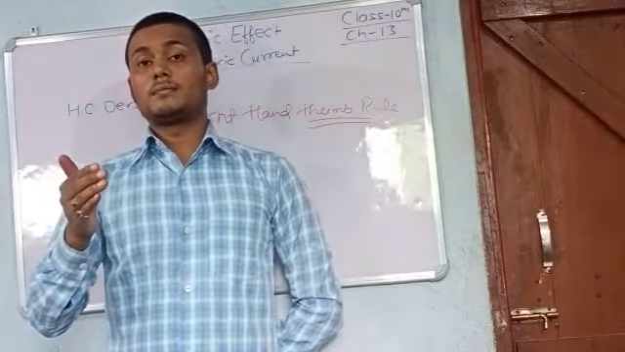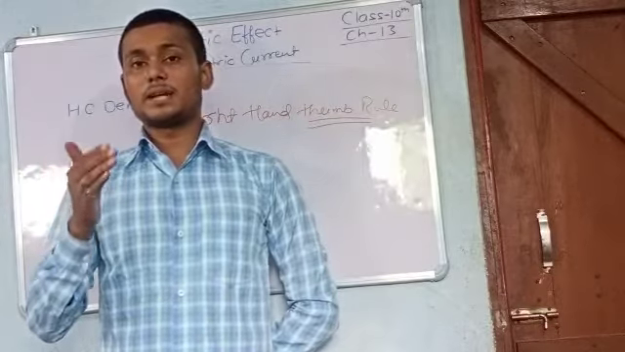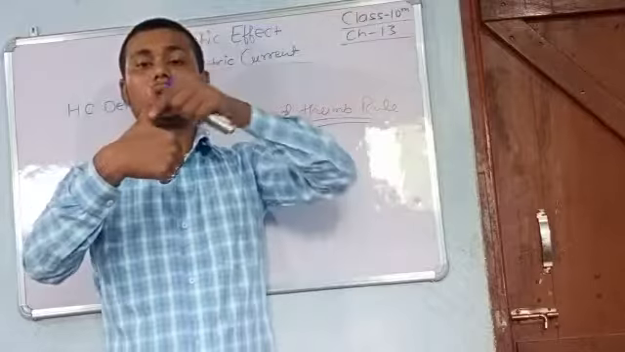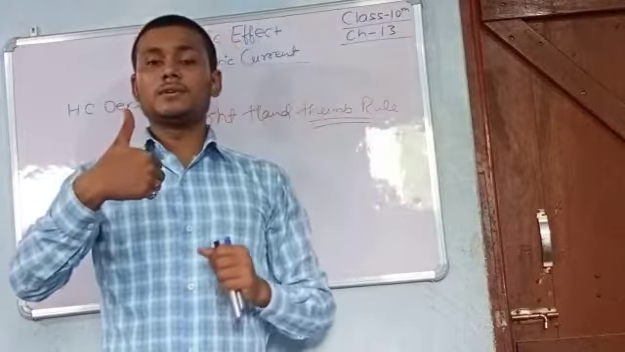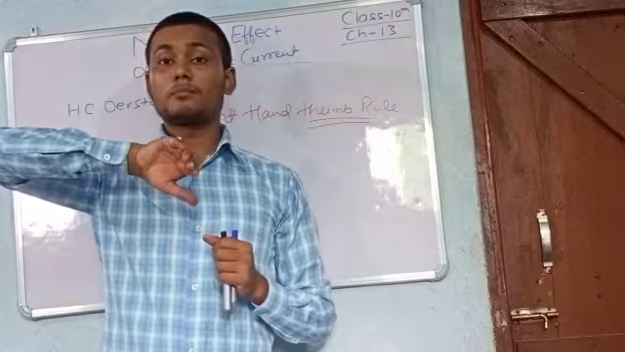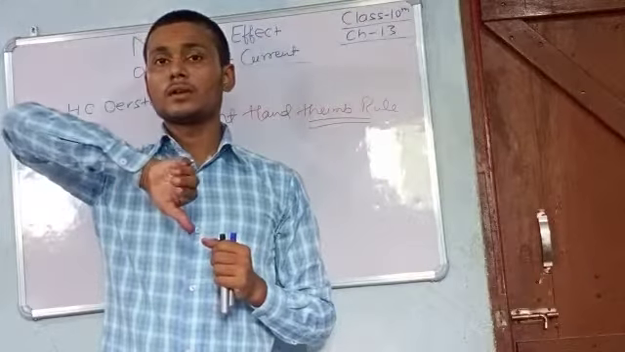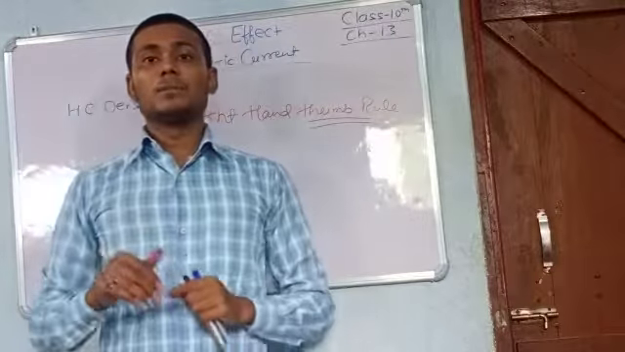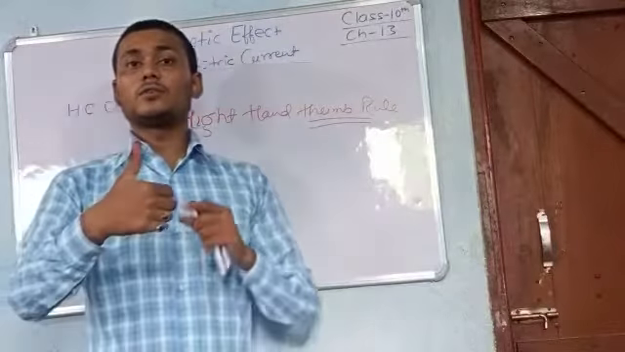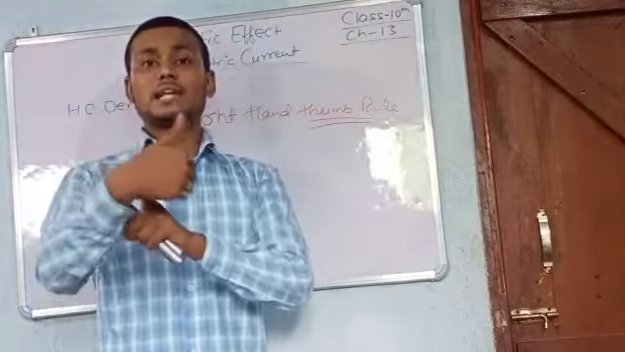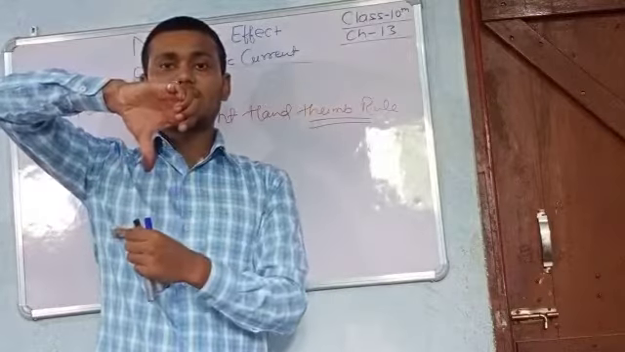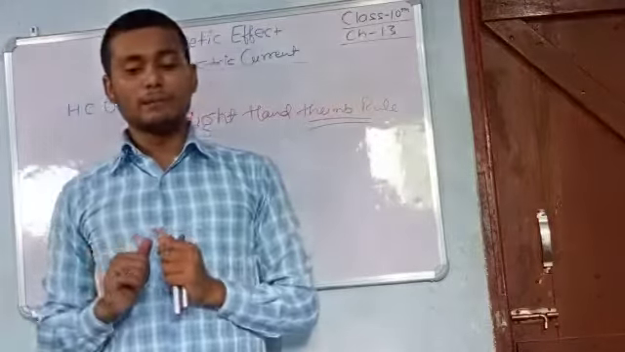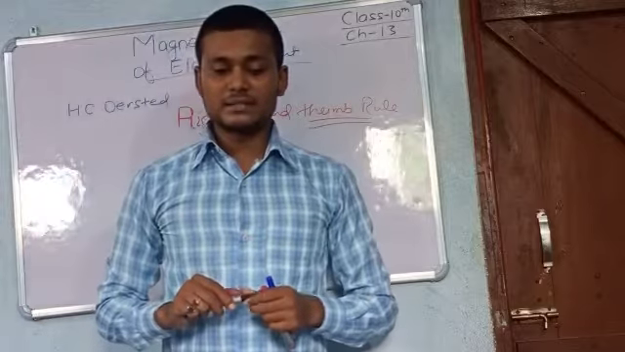So if the direction of magnetic field is anti-clockwise, then the direction of current is upward. And if the direction of magnetic field is clockwise, then the direction of current is downward. We can say it also this way: if the current flows in the upward direction, the magnetic field is anti-clockwise, and if the current flows downward, then the magnetic field is clockwise.